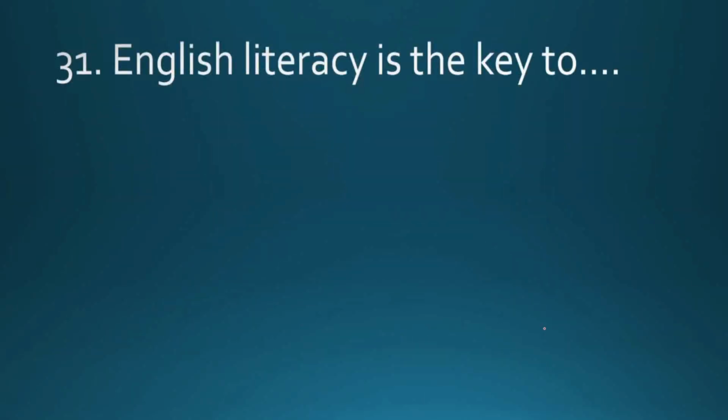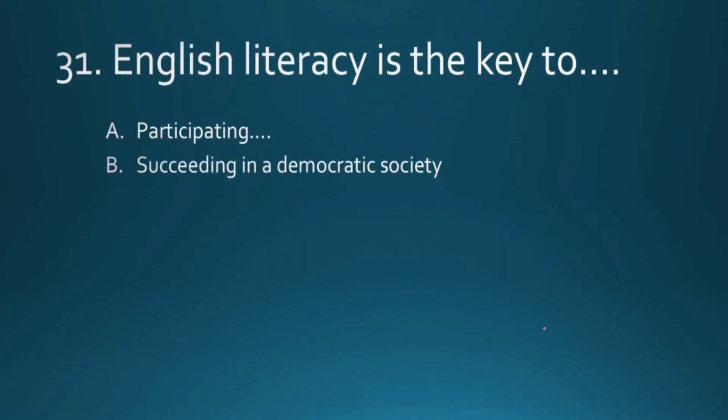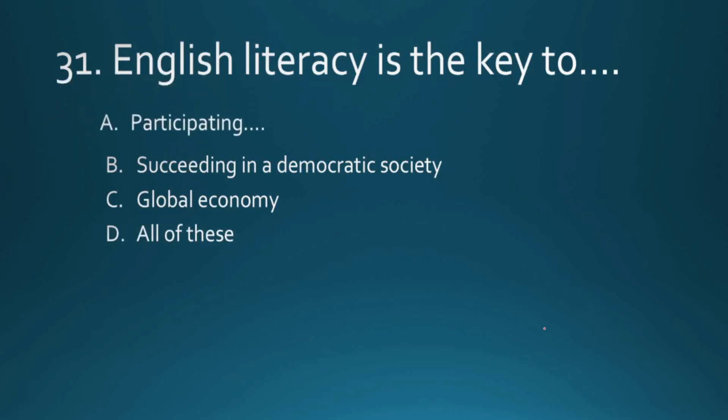Question number 31. English literacy is key to participating, succeeding in democratic society, global economy, and all of these. The right answer is participating. This means you will participate in different occasions from your private life to your professional life. This is very necessary. So the base is participating. After that you can say succeeding in democratic society or global economy. Okay, key to means participating.